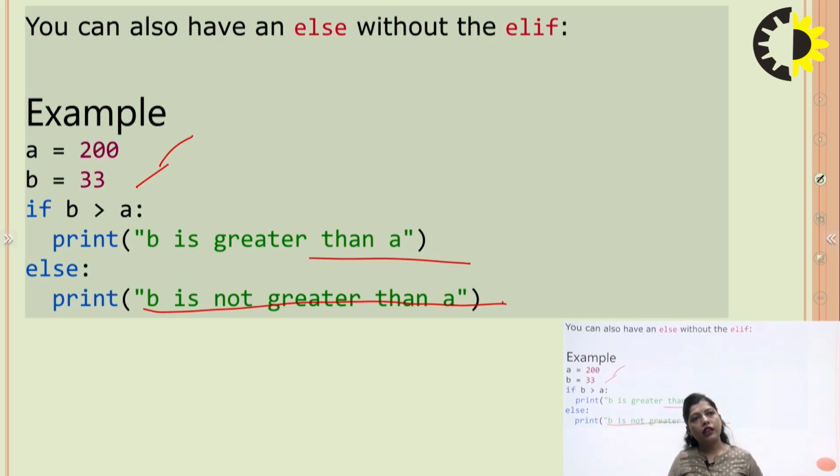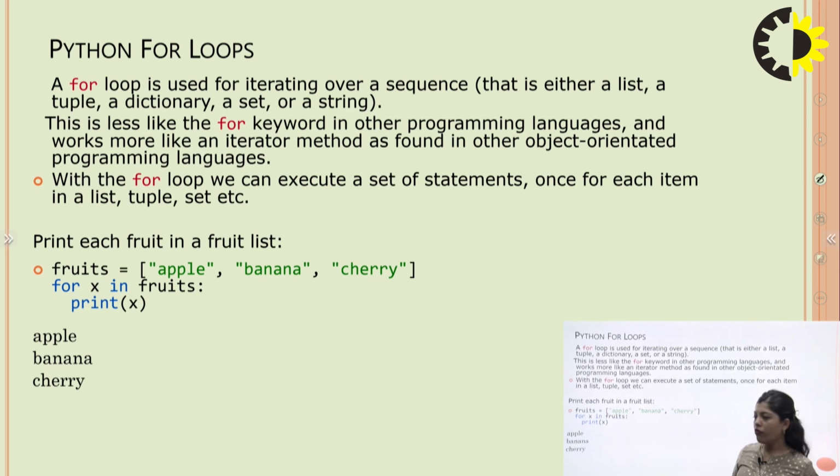If B is greater than A, then it is true. If it is not true, then we go for the condition B is not greater than A. So, after understanding the conditional statement, the if statement, we go for the for loops.